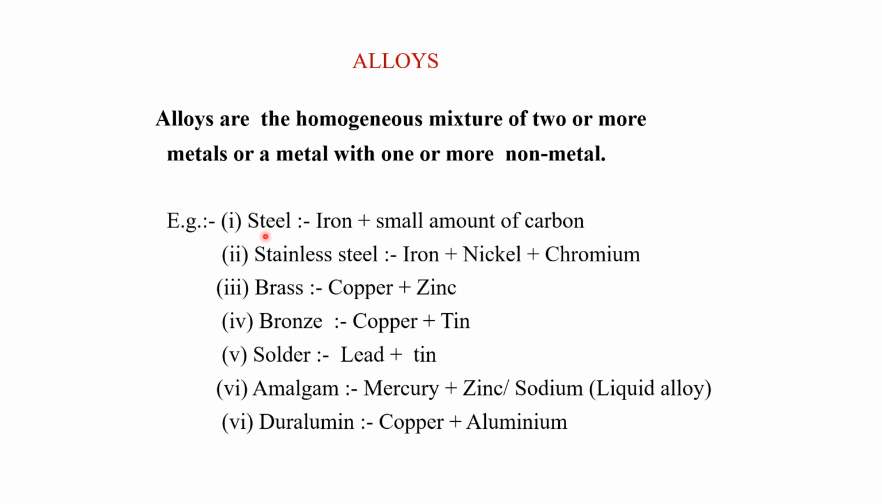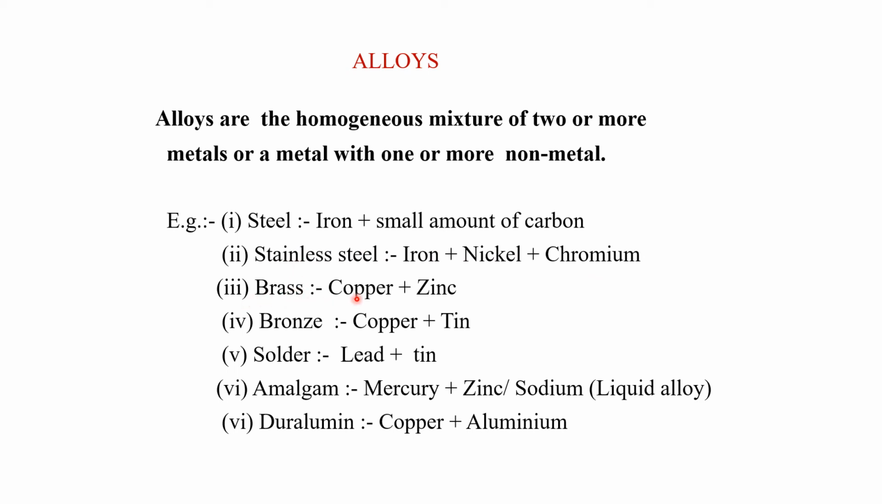Next is stainless steel. Iron, when mixed with nickel and chromium. Why are we mixing nickel and chromium here? Generally you know that iron is very prone to corrosion. So we add chromium to give it a very shiny appearance, and nickel increases the corrosion resistivity. So nickel gives the anti-corrosion property and chromium gives the shiny appearance. That's why stainless steel items are very shiny in nature.